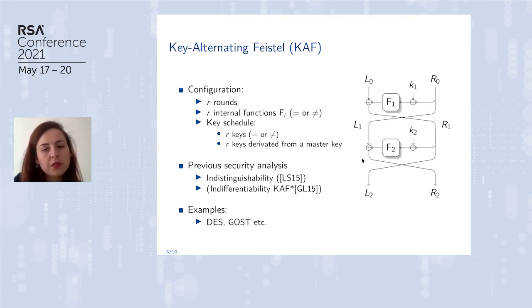And the previous work on this construction was done by Lampe and Seurin in 2015. They analyzed this construction under the indistinguishability game. And the same year, Guo and Lin analyzed the indifferentiability of the KAF star. So the KAF star is a little bit different from the KAF. Instead of XORing this key before this random function, it will be XORed after. And this construction is important because it's used in practice in the DES and GOST block ciphers.